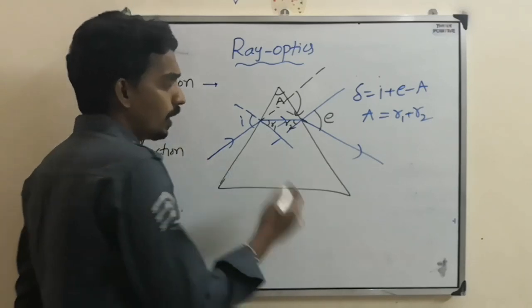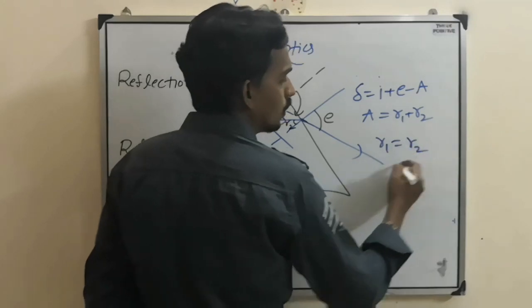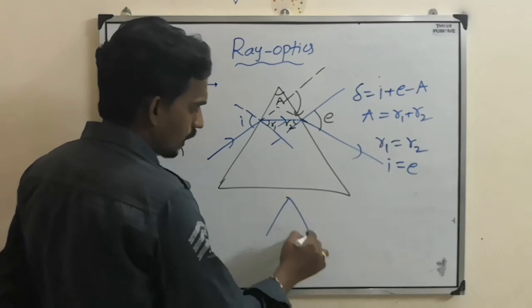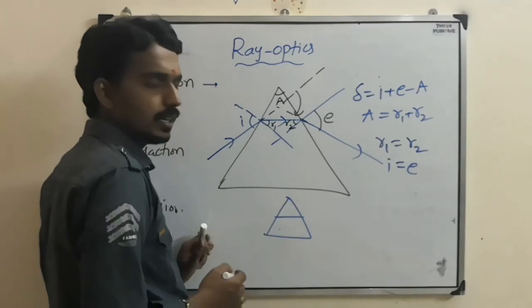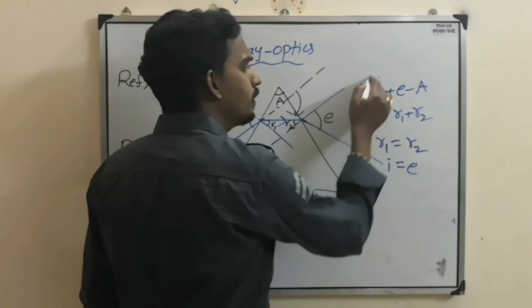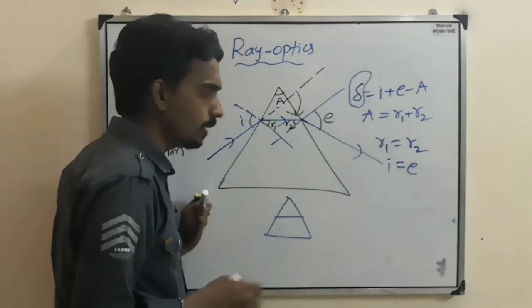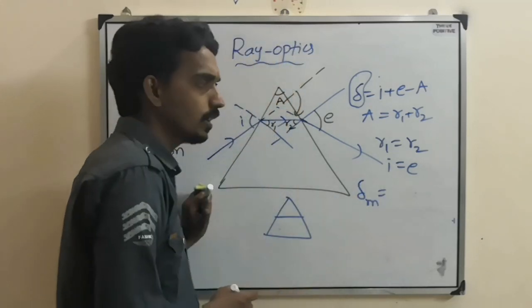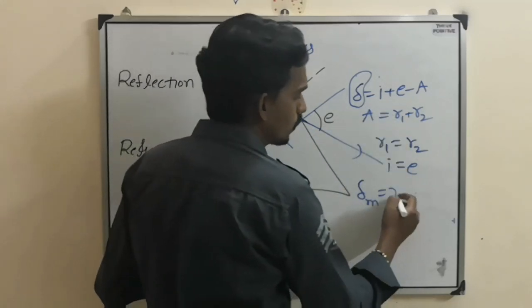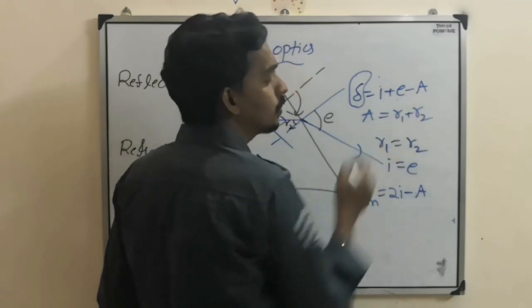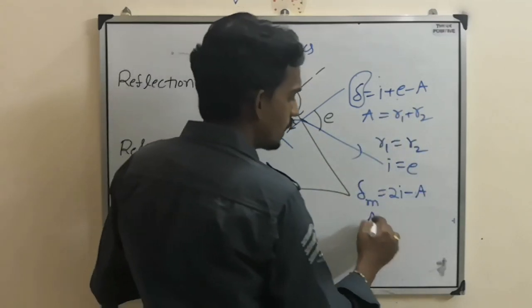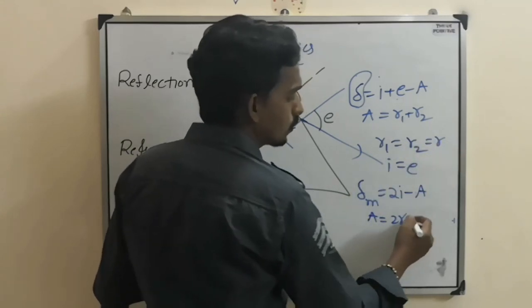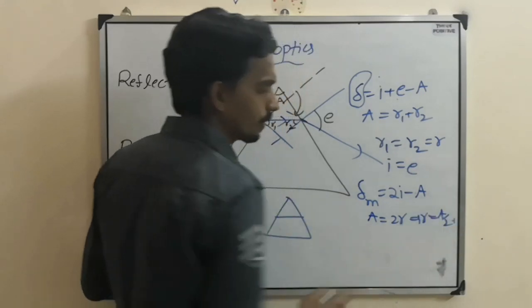Another formula is this: when R1 equal to R2 and I equal to E, the ray inside becomes parallel to the base, and in that particular case the deviation of the light ray becomes minimum. That is called minimum deviation, and the formula is delta m equal to 2I minus A, because I equal to E. Also A equal to R1 plus R2, and R1 equal to R2, let's say some R, so A equal to 2R, so R equal to A by 2.